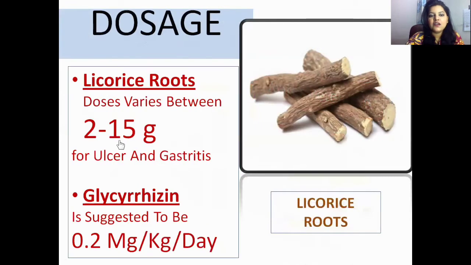And its dosage: licorice roots. Doses vary between 2 to 15 grams for ulcer and gastritis. This is for the licorice roots. Glycyrrhizin is suggested to be 0.2 mg per kg per day.